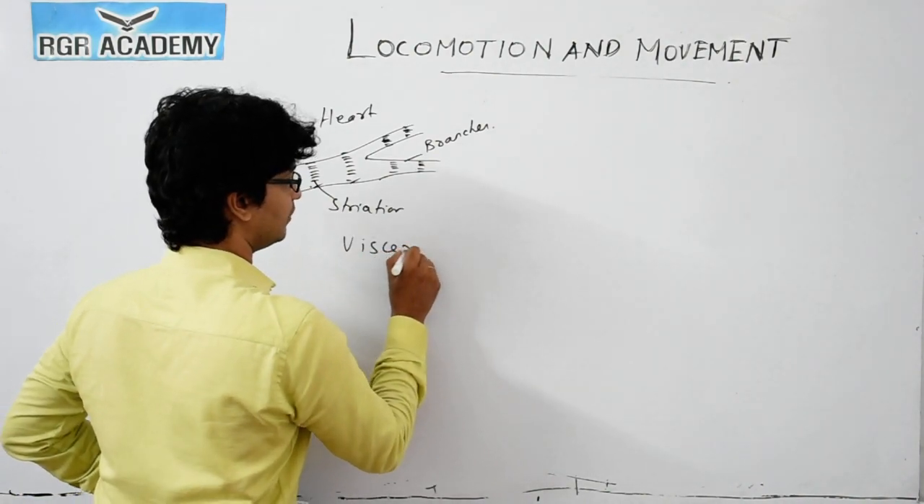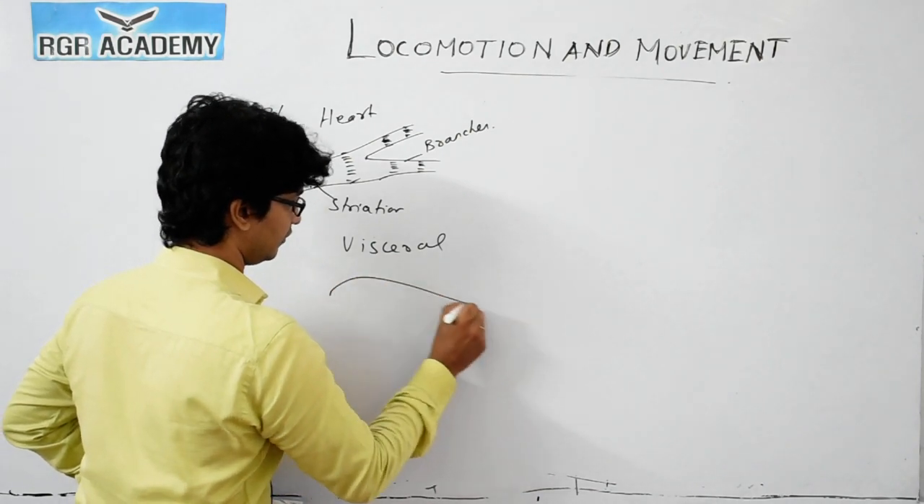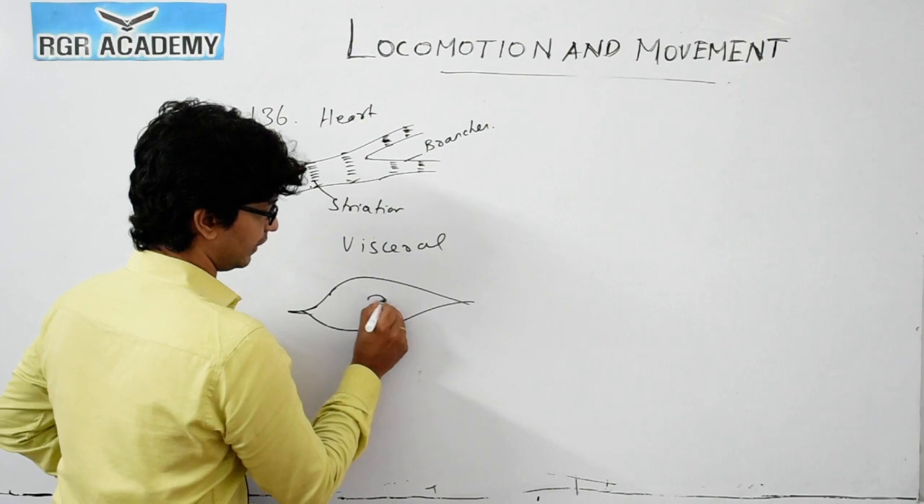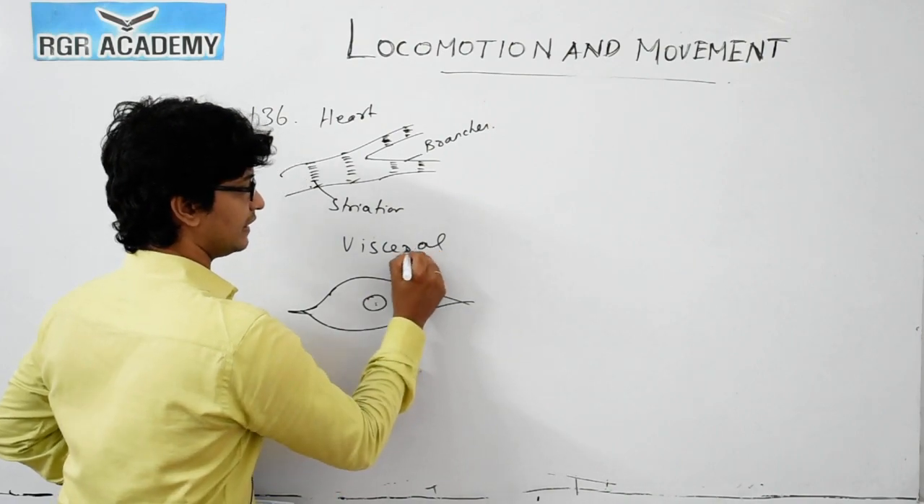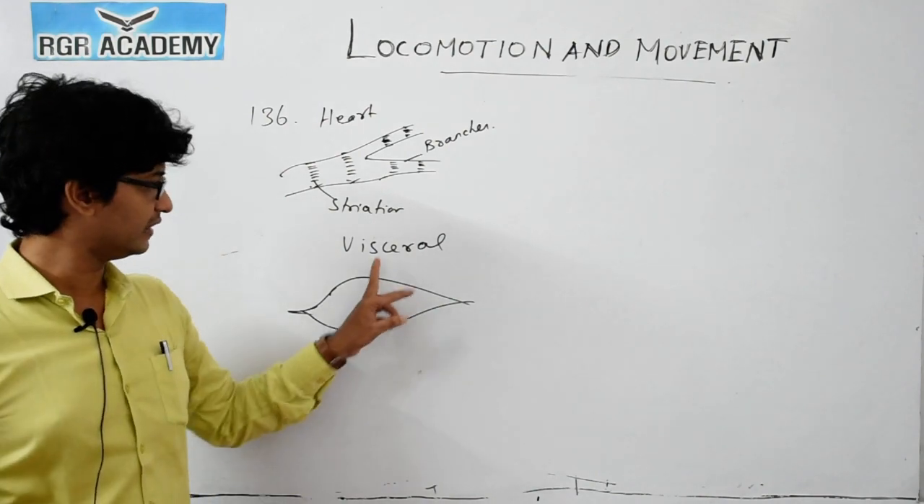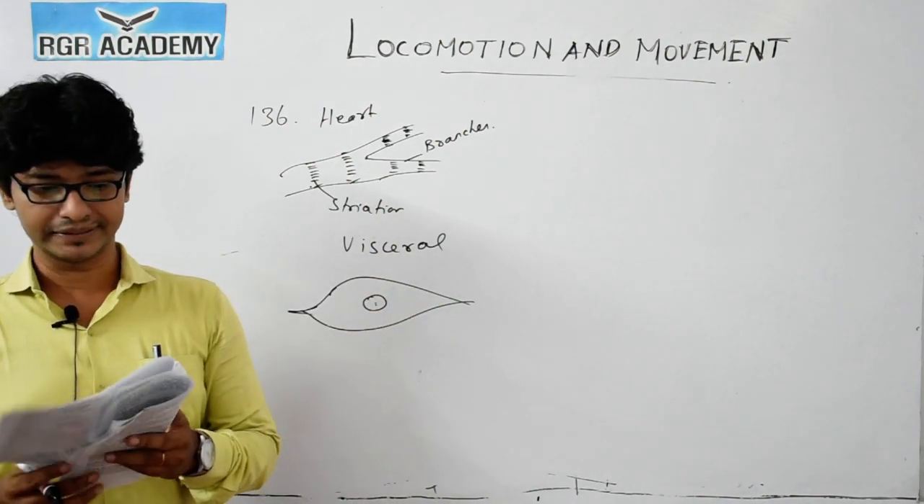Like you take visceral muscles, not of this type. Usually visceral muscles will be of tapering ends, which will have a spindle shape. This is for the visceral muscles. Here it won't have any striation that you could see. So this is visceral and this is the heart muscle.